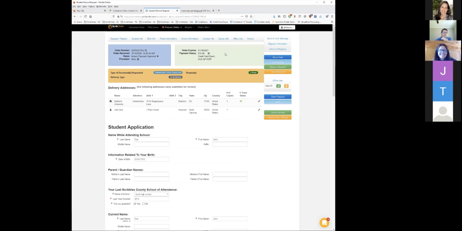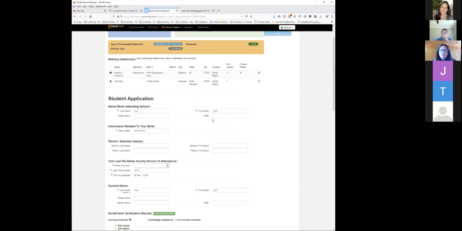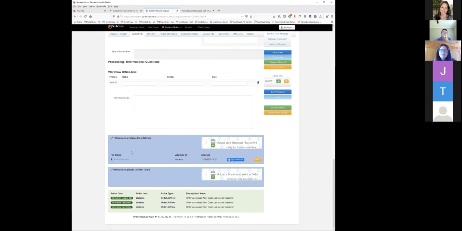Okay, well, that would open in another viewer, and then you can go through the pages. You can rotate, zoom. You can print individual pages, and on that individual page printing option, you can print those documents to the order itself, similar to the process that I went over in the Scribble Order E-Trans printing methodology. It'll place the documents down here and allow you to do the sign and send.